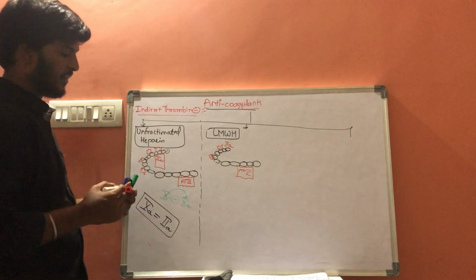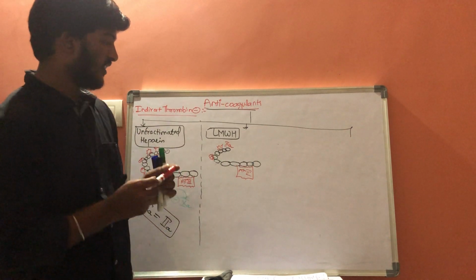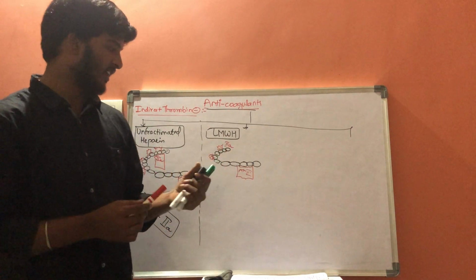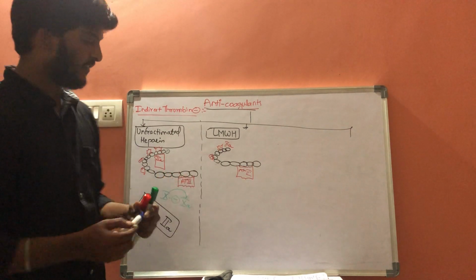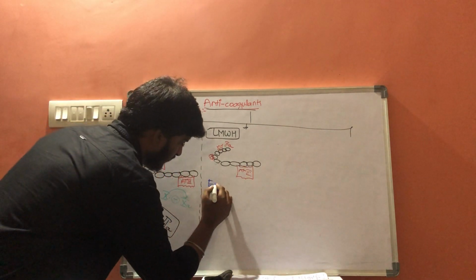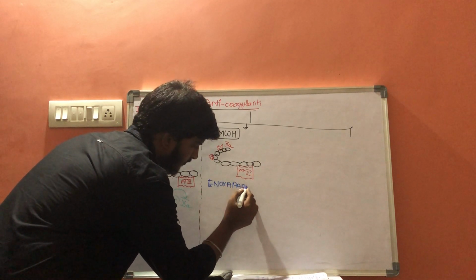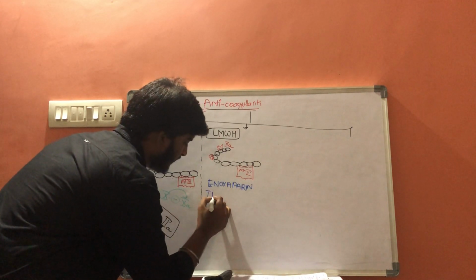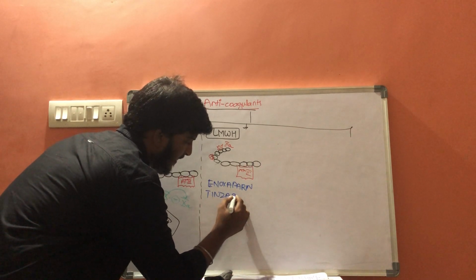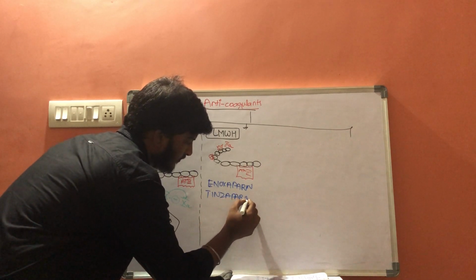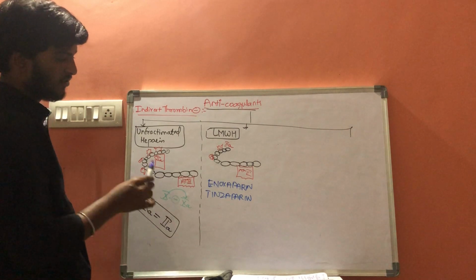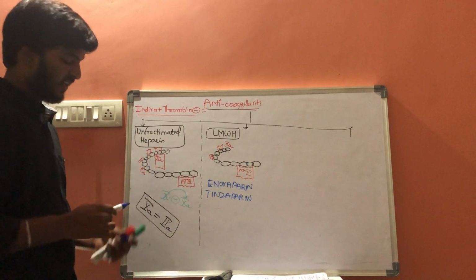The drugs which come under low molecular weight heparin are enoxaparin and tinzaparin. These are two drugs which come under low molecular weight heparin.